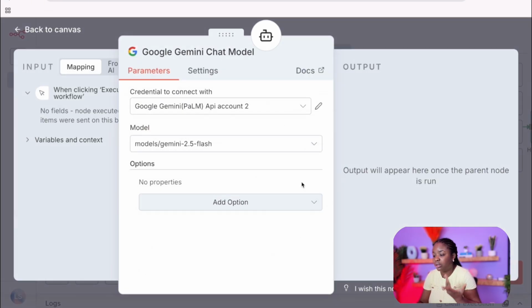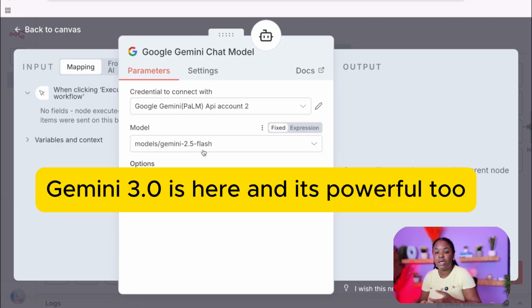And in terms of the model I'm using, Gemini 2.5 Flash, you can decide to use any other model as well. Any of the latest models, you can use those ones, or the past models as well. It really depends on the use case you are building and what you want from it.